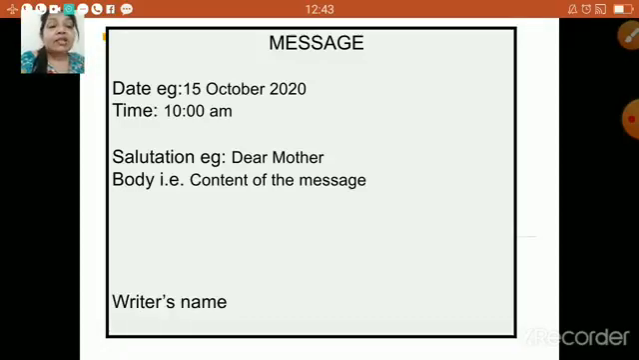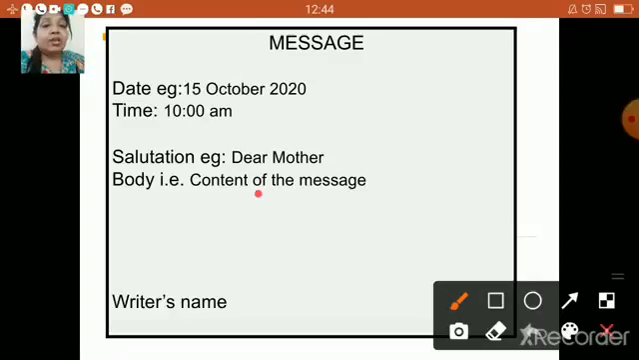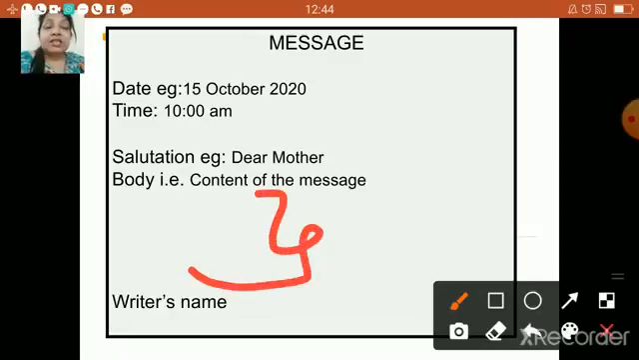Salutation, of course, if you're writing this to your mom or dad, you have to write the salutation something like dear mother or dear father, or maybe your friend's name like Mohit or Rahul. It depends on how good your relation with the person is. Next, then comes the body. Body means the content of the message. It should be very short. As we discussed, it should be very brief and precise. Now the writer's name, to the left-hand side down, you have to mention your name. So this is the complete format of message writing, children.